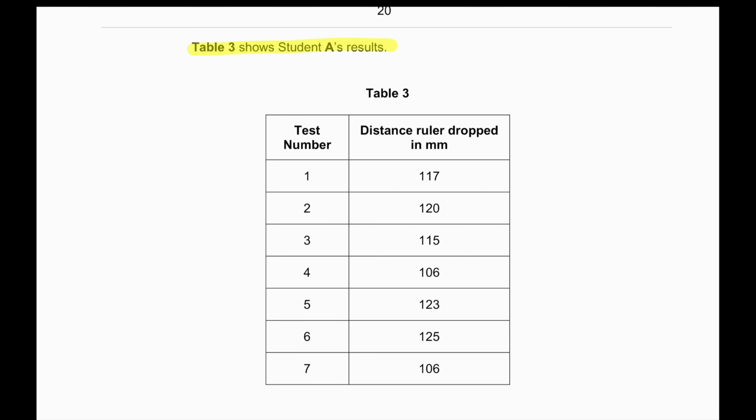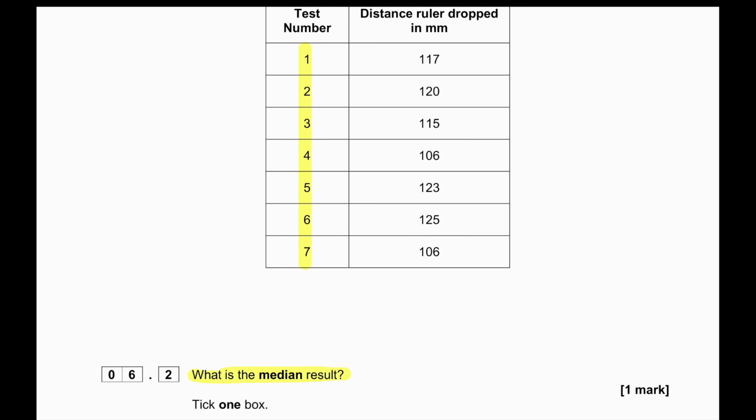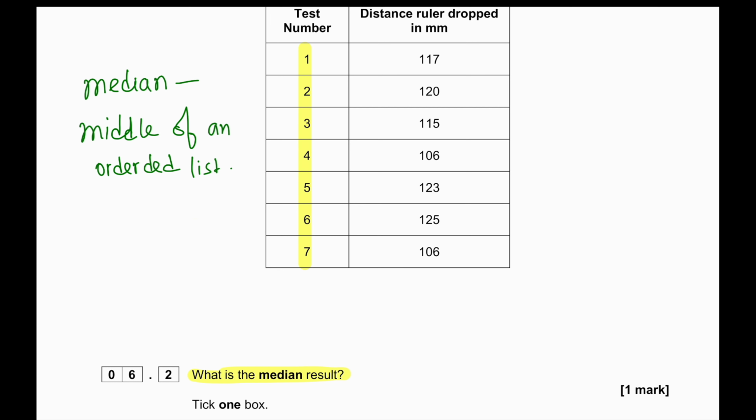Table 3 shows student A's result. We can see the total number of tests done is 7. What is the median result? The median refers to the middle of the ordered list. To find the median, we have to put this data from the smallest to the largest. The smallest one is 106, 106, then 115, then 117, then 120, 123, and 125.